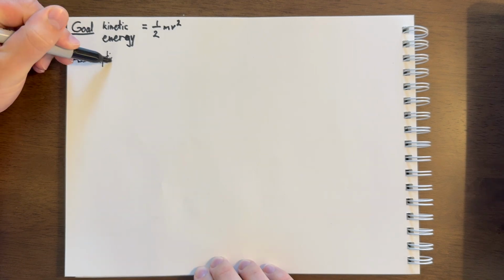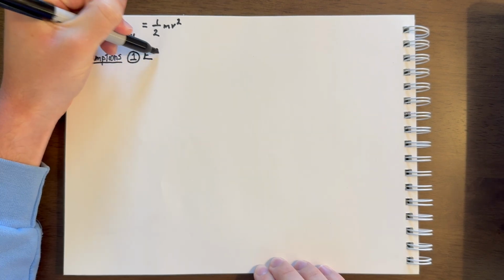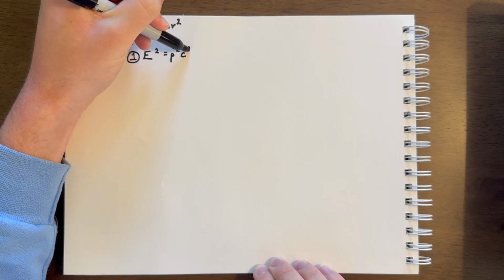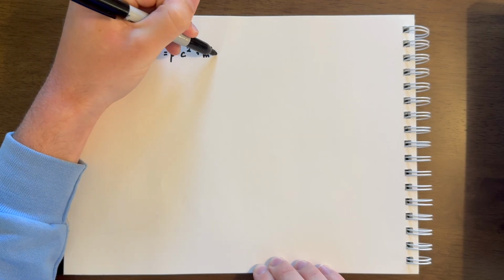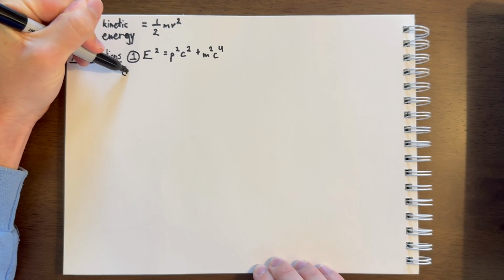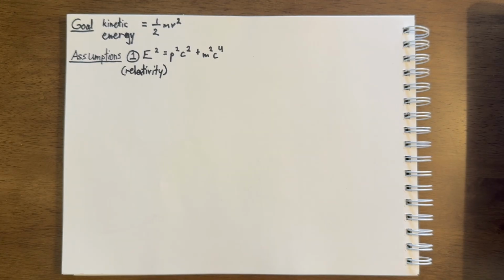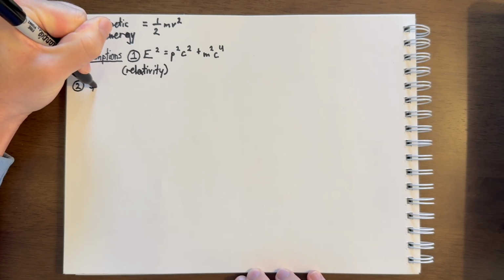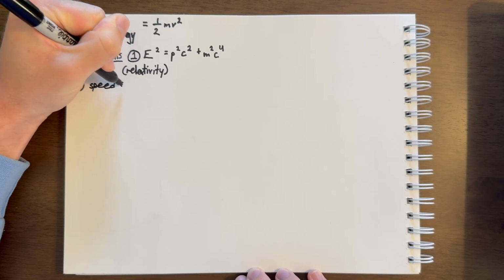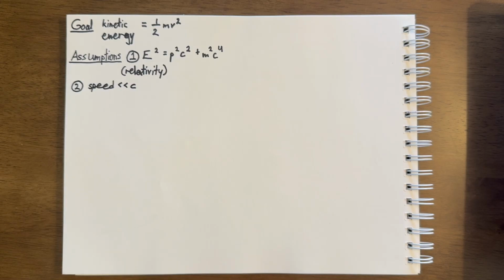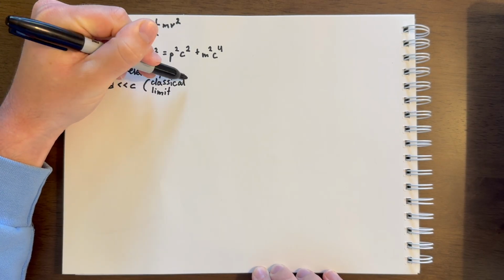The first assumption that we're going to make is that energy squared equals momentum squared speed of light squared plus mass squared speed of light raised to the fourth. We've mentioned this equation in another video, and it comes from Einstein's theory of relativity. The second assumption is that the speeds of our objects are going to be much, much smaller than the speed of light. In other words, we are in the classical limit.